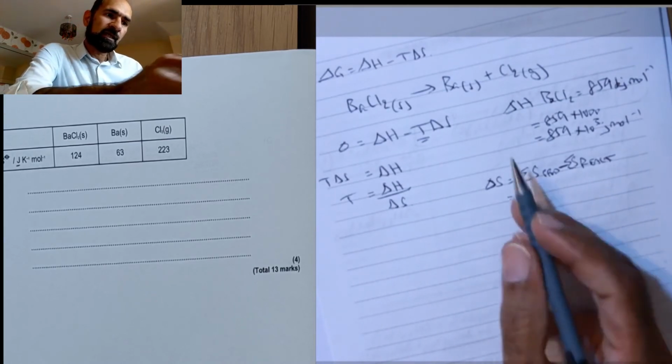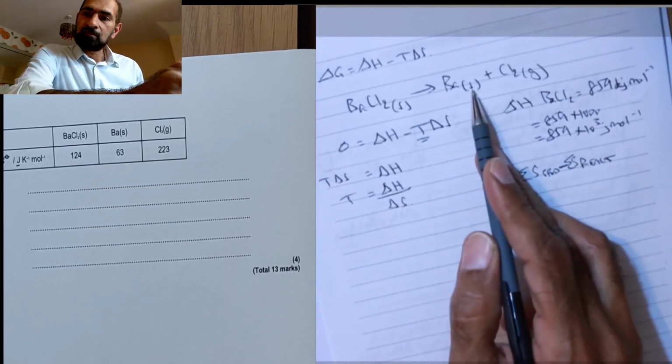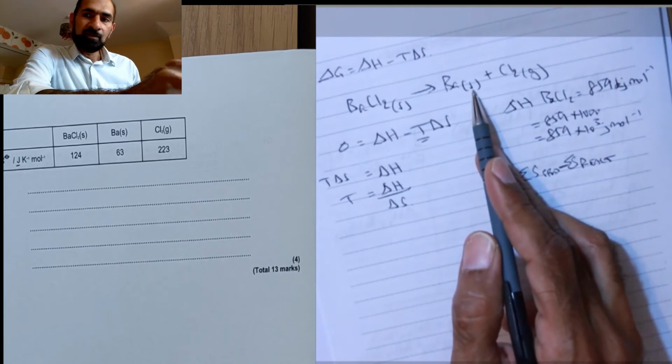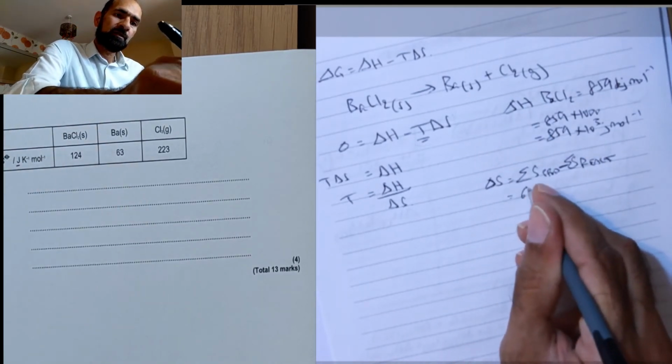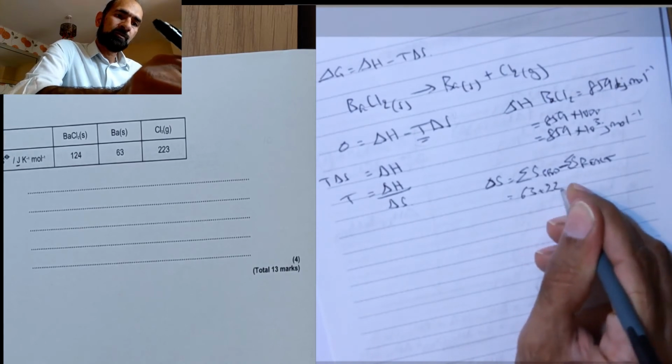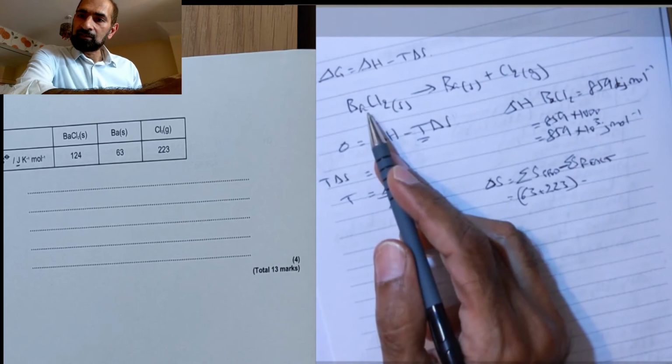In this case, the way I've written the equation, the products are that, so I'm just going to say 63 plus 223, minus the reactants. There's only one reactant, and that's 124.